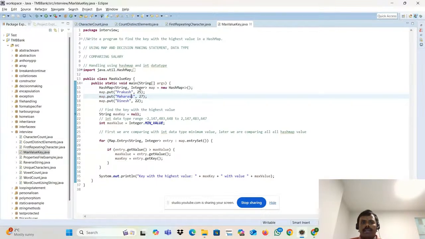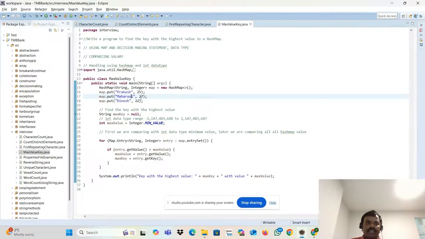How are we comparing? We are comparing 25 to 27. Sorry, 27 to 25. 27 is the greater one. 27 to 22. 27 is the greater one. So we are just comparing that. Is this a key or a value? It's a value. So this is the greatest value, and we pull the respective key. The respective key is Maharaj. How to do that? First, we compare the values, take the greater one, and fetch the respective key.